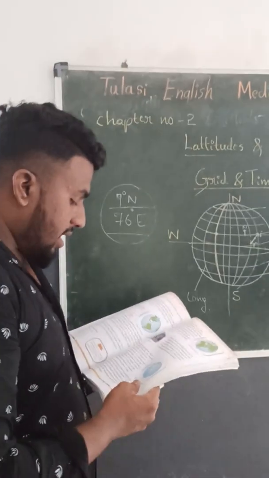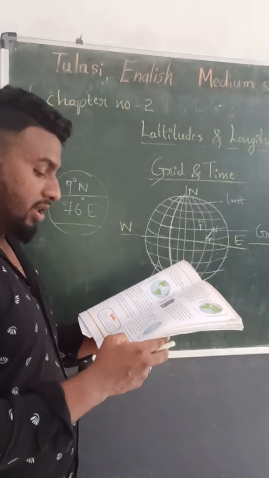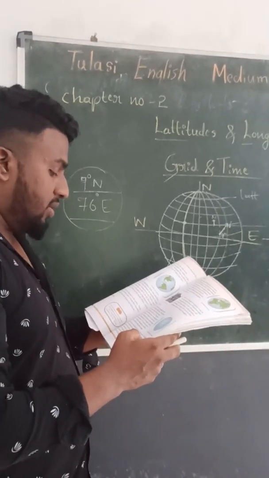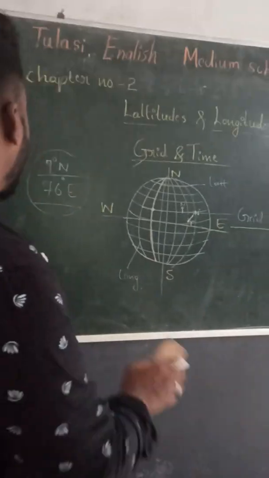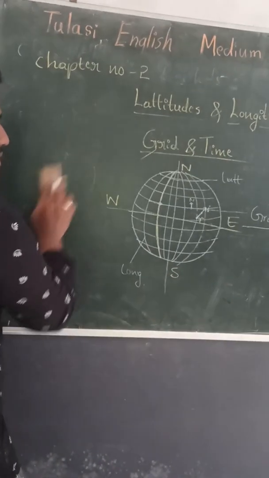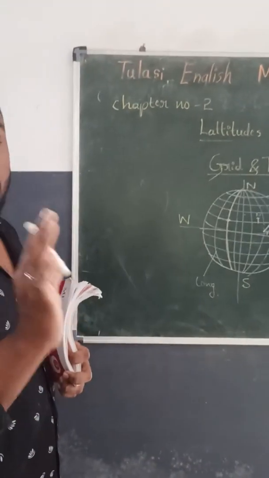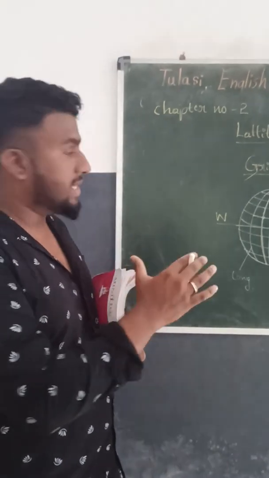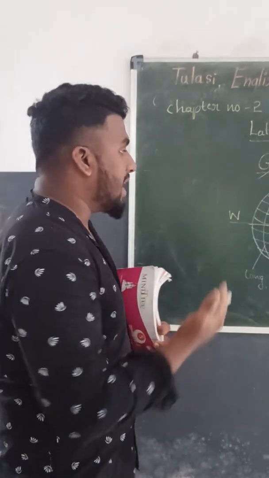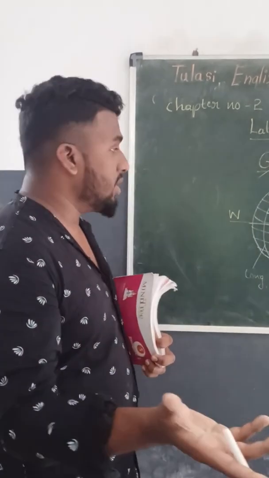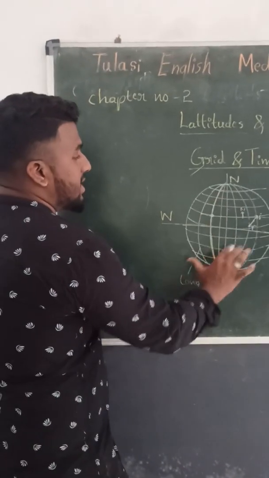Next, the longitude helps us in calculating the time of a particular place. The difference between two consecutive meridians is 4 minutes. So it also helps us to calculate the time, and it also helps us to locate the places. We can easily find the places by using the grid, and we can also find the time of a particular place by using this grid system.